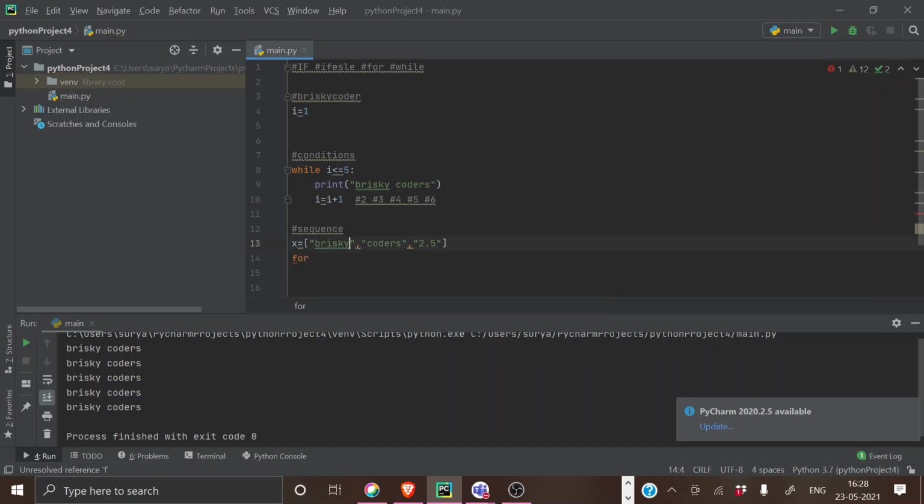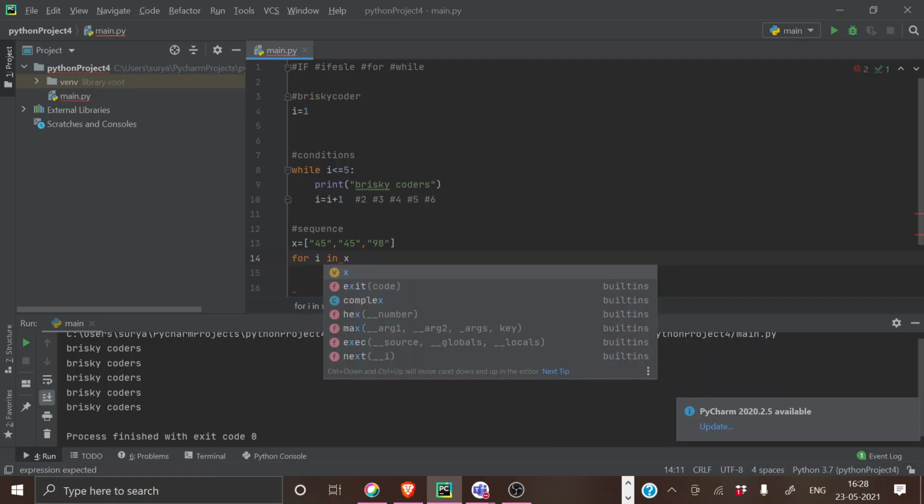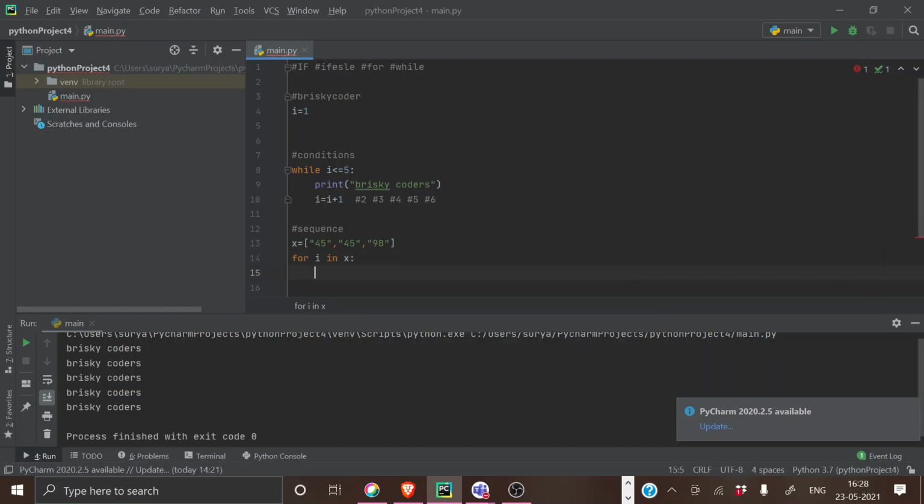Wait, I will give you an easy example. I just want to print all my marks: 45, 65, 45, 98. If I want to print all these marks in a row, what I have to do is write for I in X. What is this I? For I in X, I'm taking the index of it. It's not that I have to take the letter I for sure. You can take any variable here.